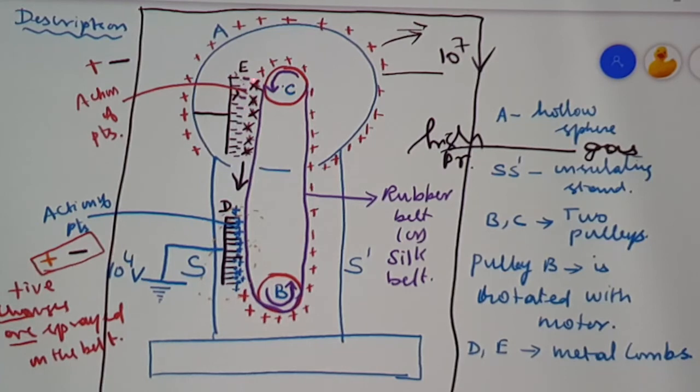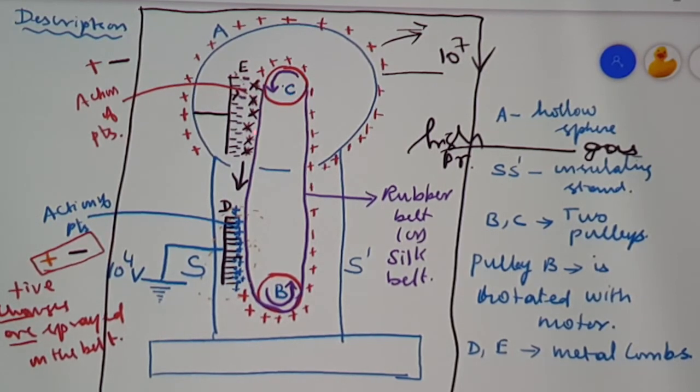The repelled negative ions are attracted by the positive charges in the belt, and the descending belt is having no charge. Since it has no charge, it can acquire a fresh amount of charges which are being repelled by the comb D, and they are again carried to pulley C.